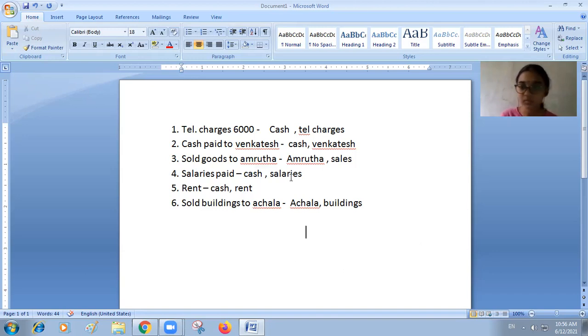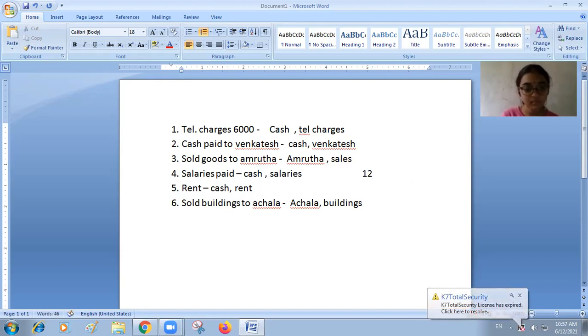So in order to know that, you have to divide. See, this many accounts we have identified in the sixth transaction. How many accounts are there? Including repetition, in each transaction two accounts we have identified, so total 12 accounts are there.